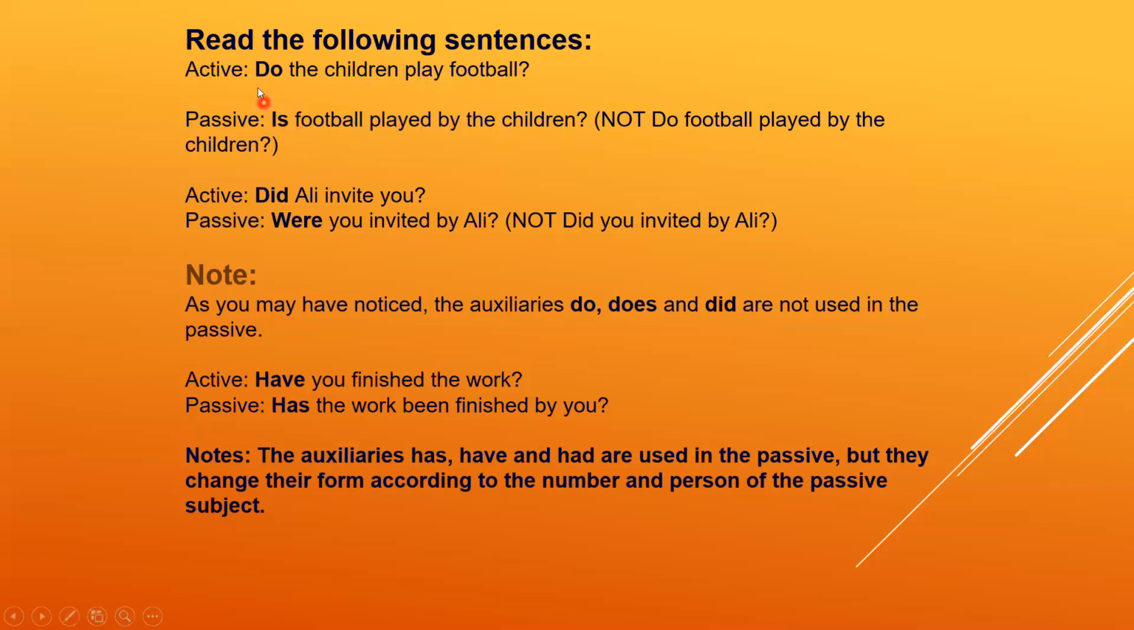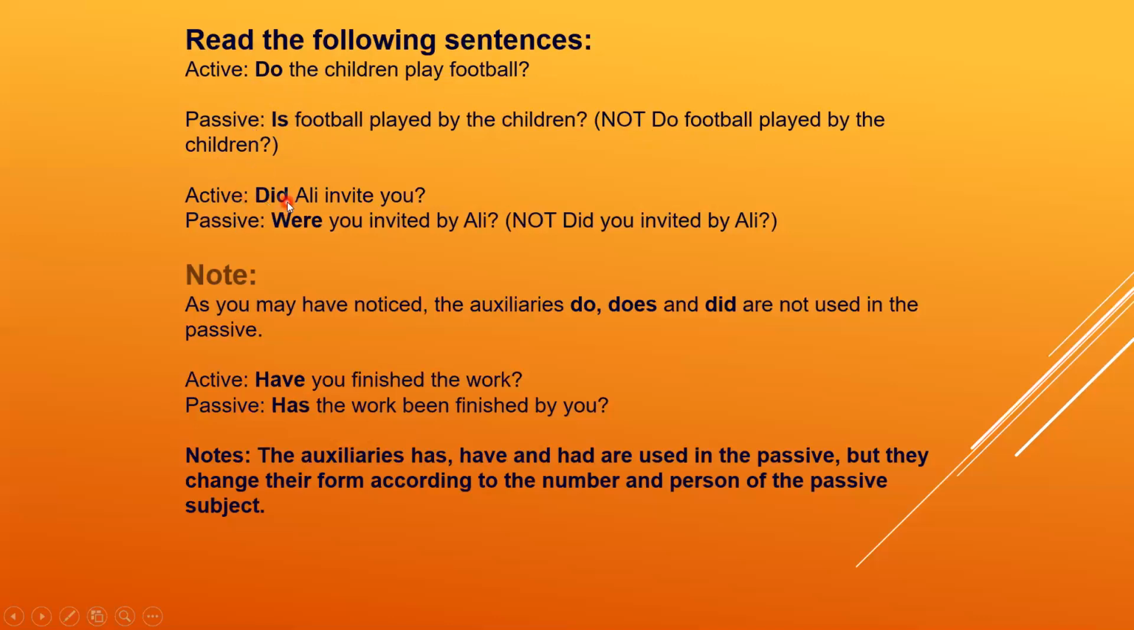Played, the third form, by the children, the subject comes after the preposition. But why is it here? Because if we have do in the active, it changes into is; do will not be used in the passive. We will change do into is, like is, am, are, the helping verbs of the present tense. So: is football played by the children? Not do football played by the children. If we write do football played by children, it's wrong, because do will not be used in the passive voice. Football is singular, so is. Now this is present tense.